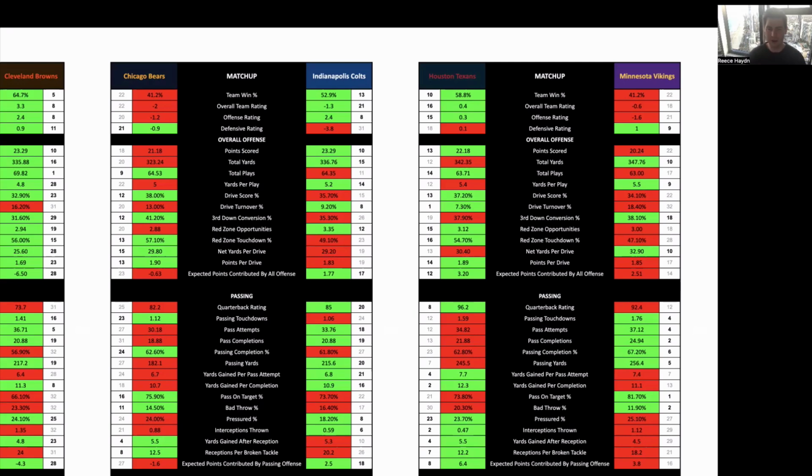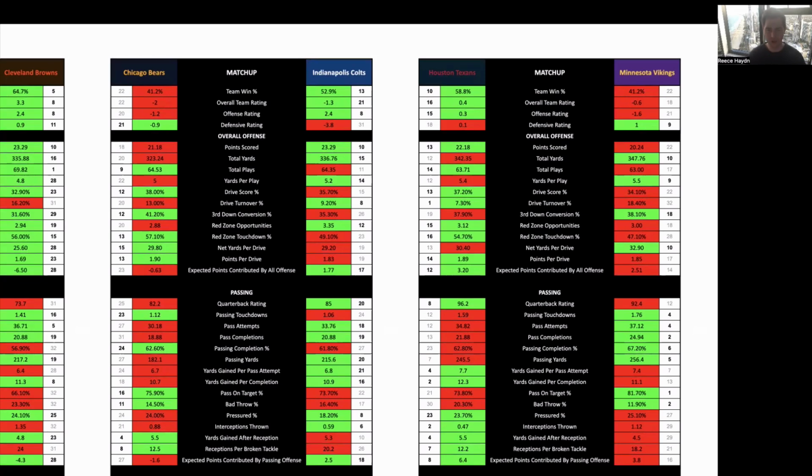With Houston, in their first game this season against Indianapolis, they conceded 27 points. Indianapolis followed that up with a 10-point game against Green Bay the following week. Last week, they scored 19 against Chicago, who are an okay defensive side, but they're definitely not a top defensive side, and still conceded 13 to that Chicago Bears offense. So I really don't think that Houston's form coming in, even though they're 2-0, has been that great. And I think Minnesota at home can get the win. So happy to back them to win that game against Houston.